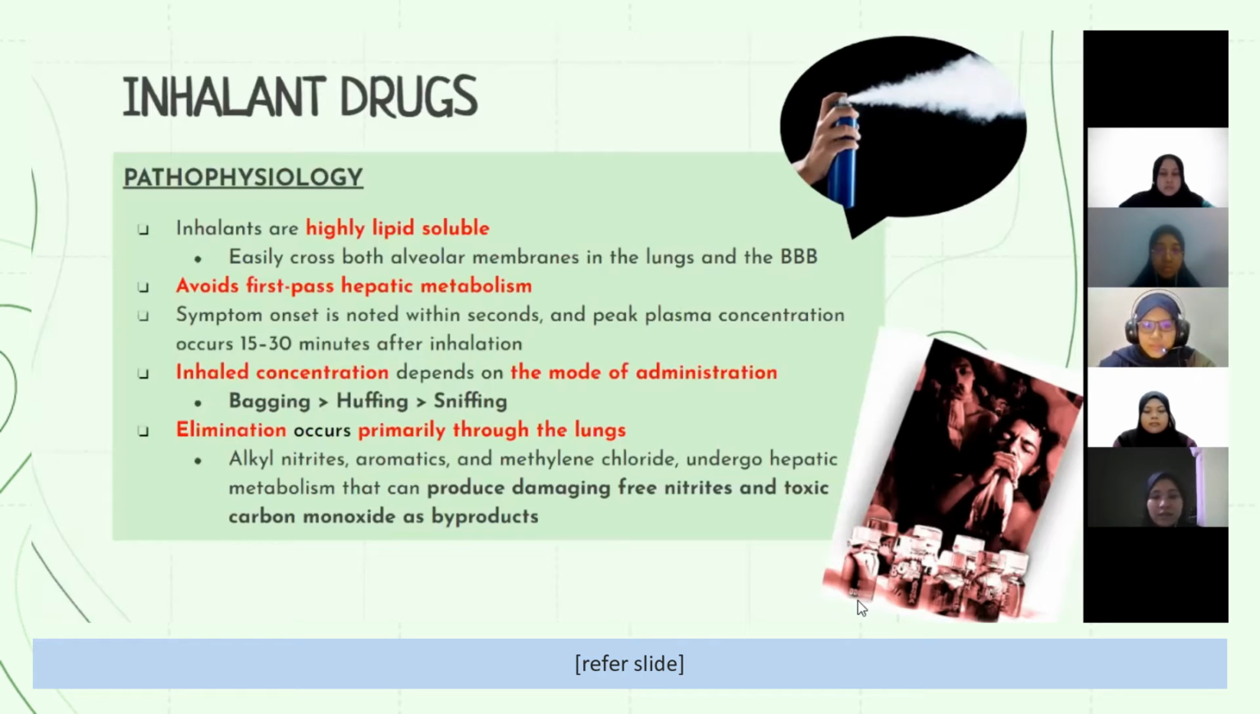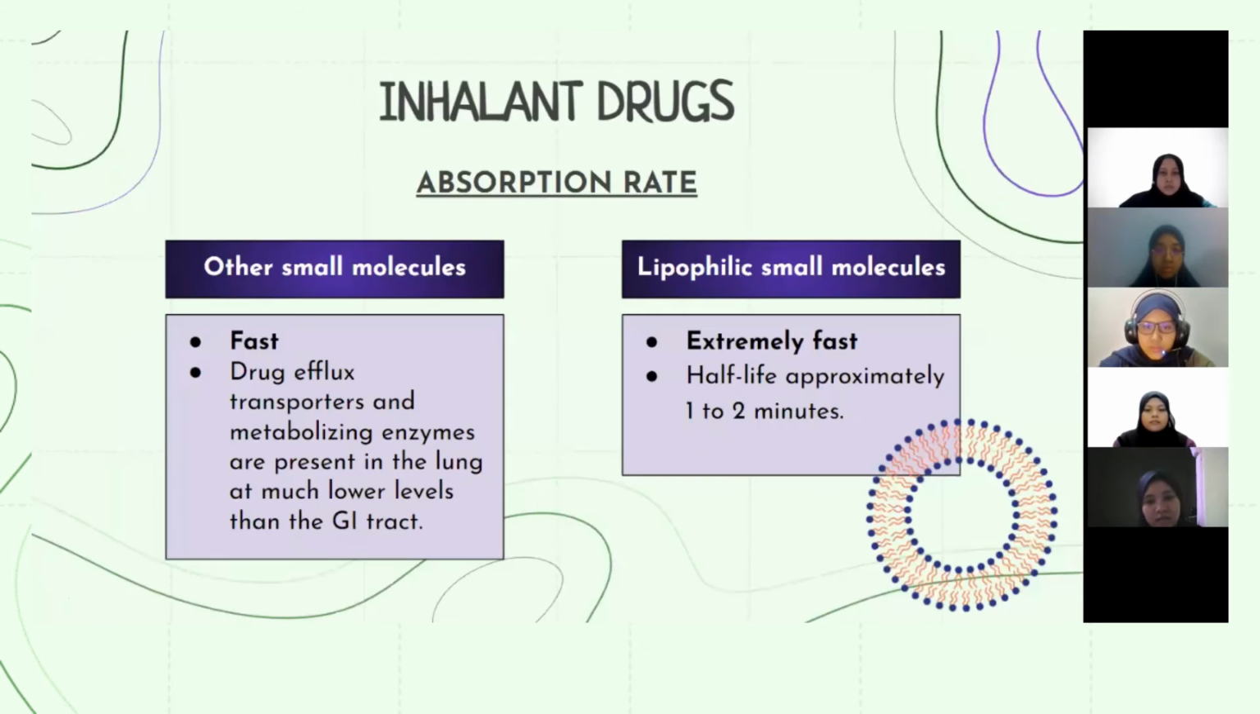With a few exceptions, elimination occurs primarily through the lungs, with many inhaled compounds eliminated by exhalation. Some of the inhalants, including alkyl nitrites, aromatics, and methylene chlorides, undergo significant hepatic metabolism that can produce damaging free nitrites and toxic carbon monoxide as a byproduct.